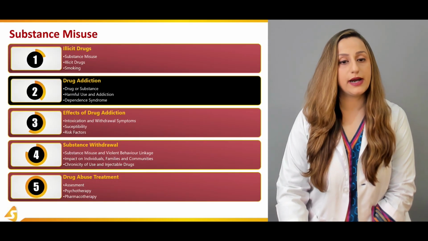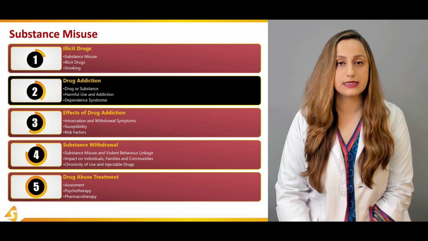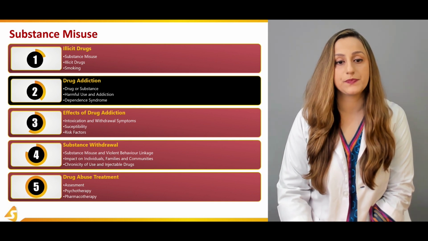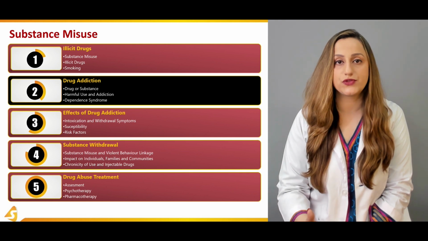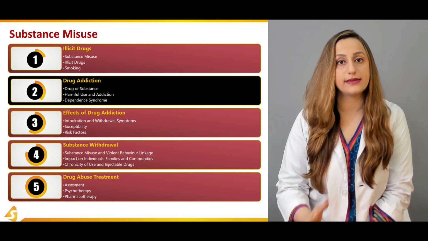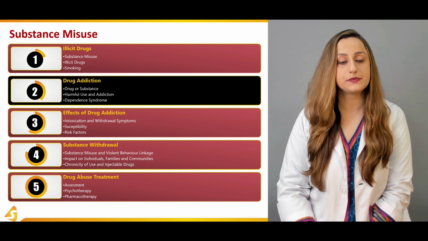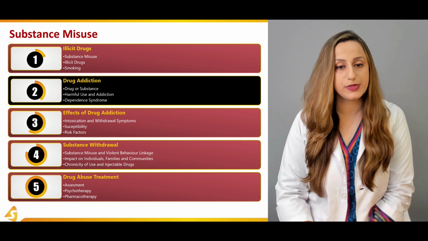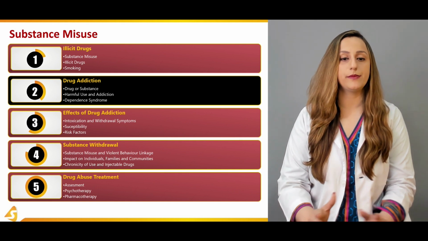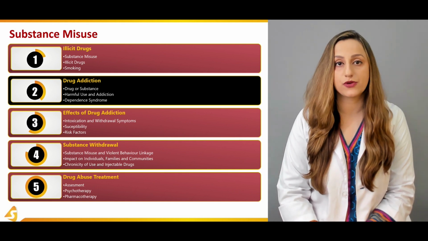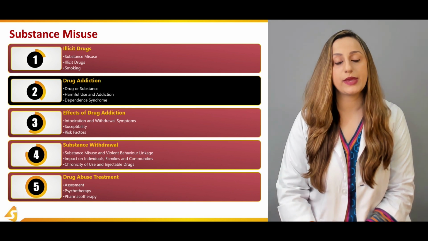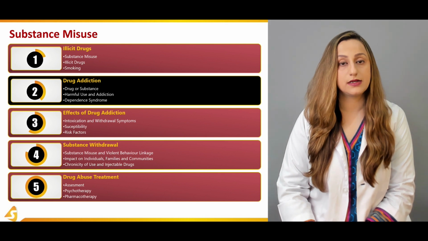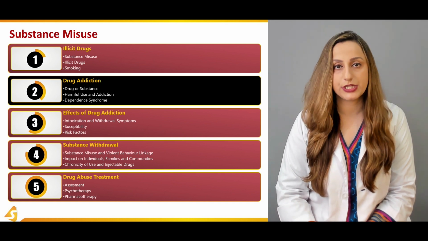We're going to talk about drug addiction in this section. The drugs or substances will be discussed in this section: what are the different varieties of drugs that can be misused by that particular person? Then the harmful use or the addiction will also be discussed over here. Whenever we talk about drug addiction, we have to discuss the hazardous effects of these addiction criteria on that particular person.